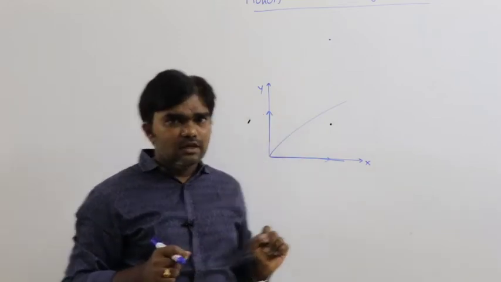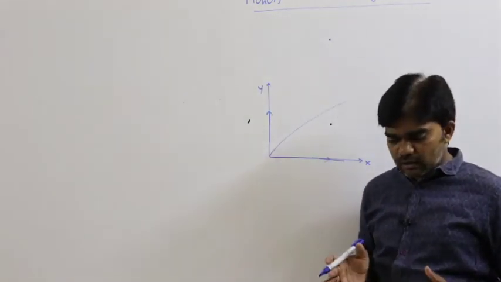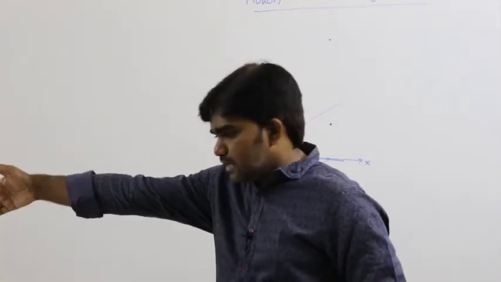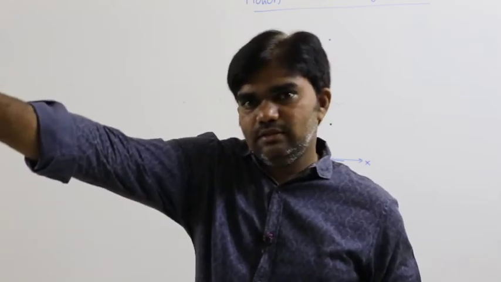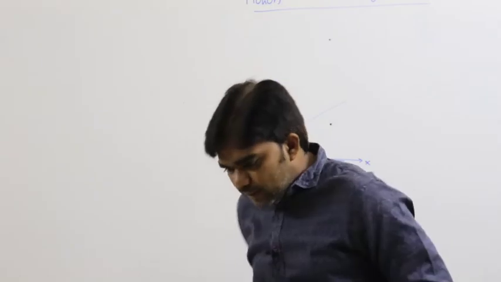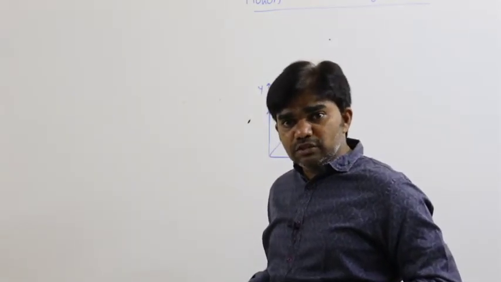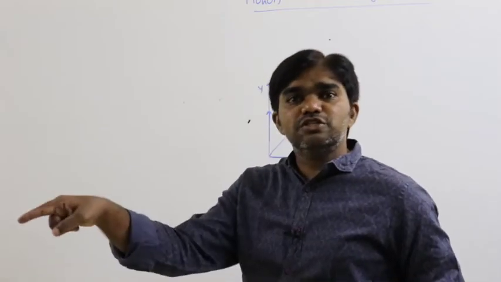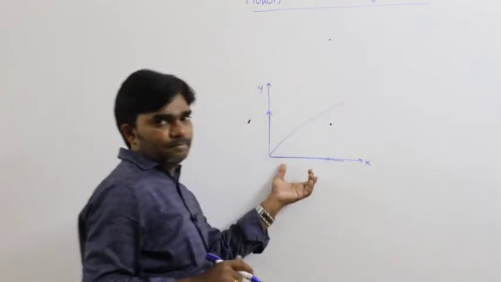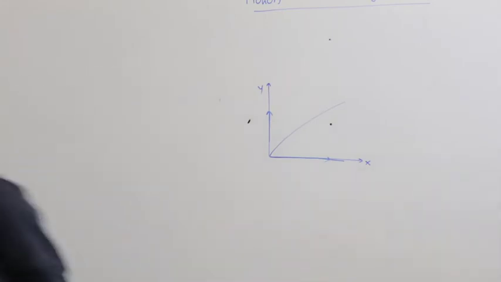The best example is this room corner. If a person starts from this room corner, for example, I am walking like this. Let us say this is the x-axis and this is the y-axis. At a time, my position changes along the x-axis as well as along the y-axis. So that is motion in a plane. Now we can discuss, first of all, motion in a straight line.